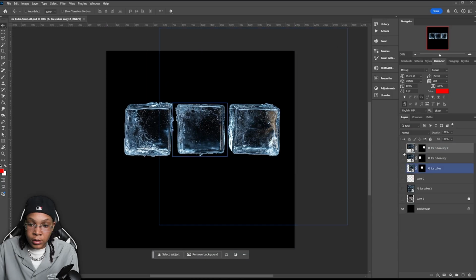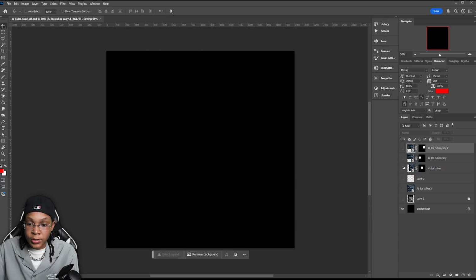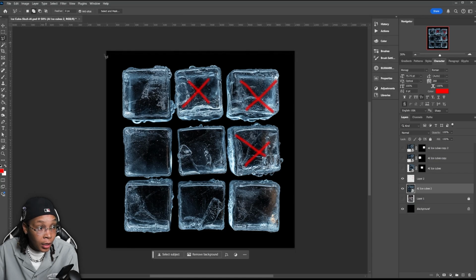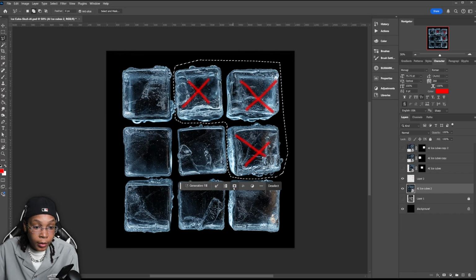Go ahead and save it. Let's go ahead and just subtract these ice cubes for a second. Turn this main ice cube layer back on. And what we're going to do is select the ones that we don't want. So we could go ahead in here, use the polygon tool, same thing, select those. And we could just make one big selection for this since they're all kind of locked in together. And then we can go ahead and mask that out.